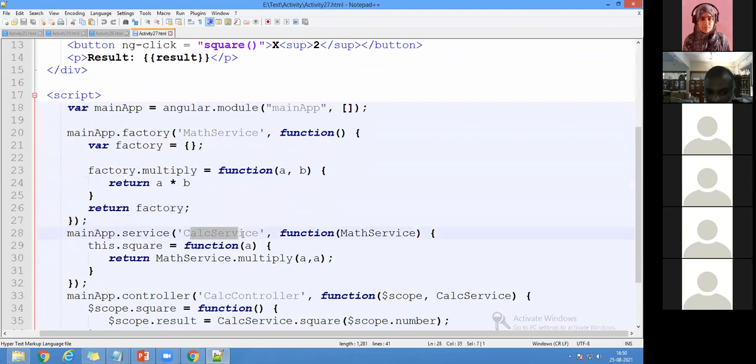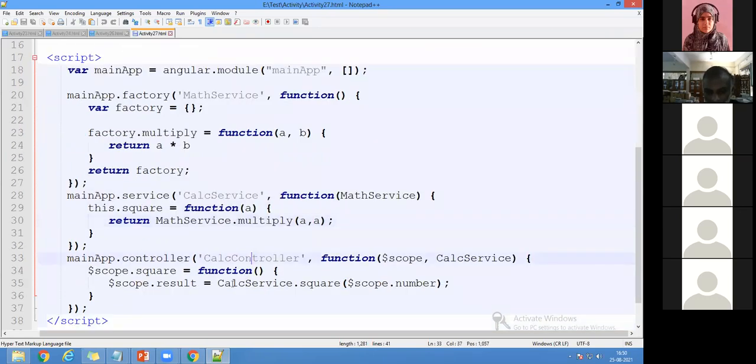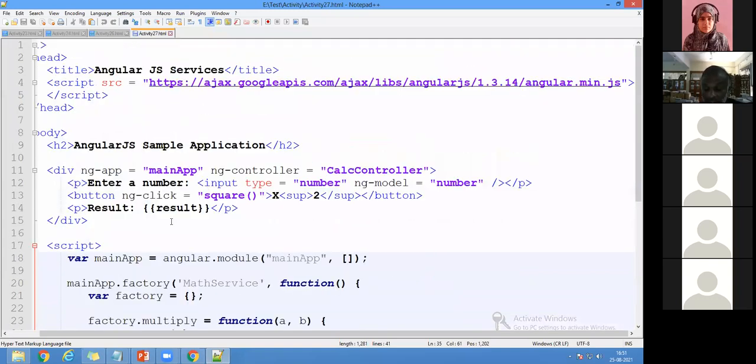Similarly, I'm going to create a calculator service. This is another service where I'm going to use the math service, to make a square. So math service multiply of A comma A. So we are going to square the value, A comma A. And now I'm going to use a controller. So calculator service square of scope number. Whatever number we give will be passed and we get the result. So this is about services.